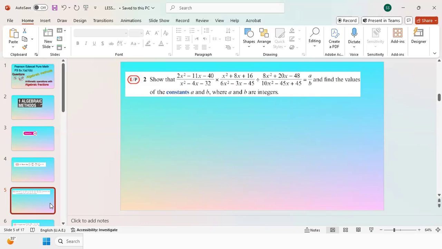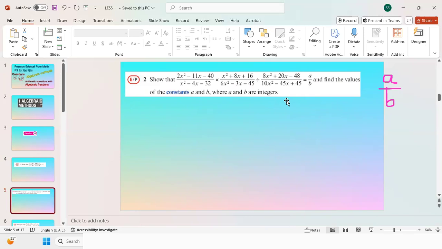So by looking at the question and what has been asked to prove, I got to know that ultimately when I solve this whole question, I will be getting some numbers in the form of a and b only. There will be no expression like x and y because it is not mentioned here. They said a and b are constants which are integers. Integers means positive whole numbers or negative whole numbers.